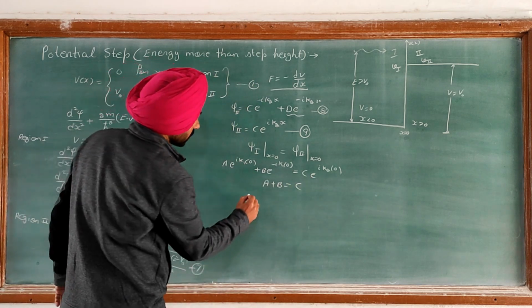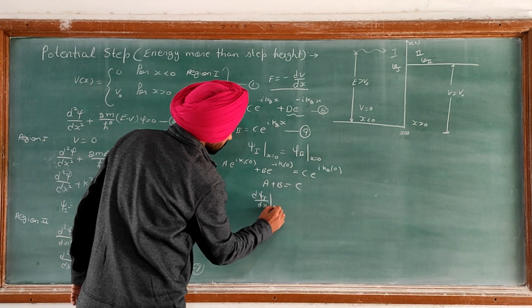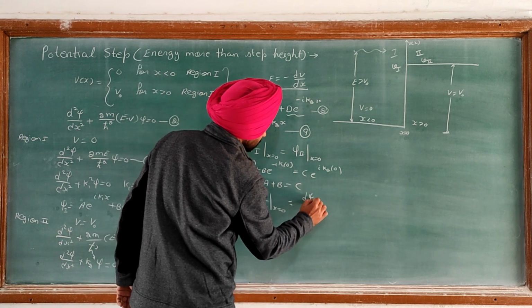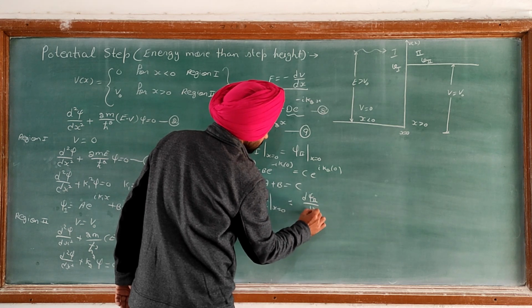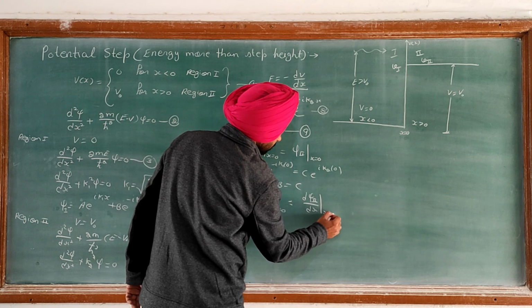Now the second boundary condition is that the first order derivative of psi with respect to x is continuous, that means d psi 1 upon dx is equal to d psi 2 upon dx at x equal to 0.